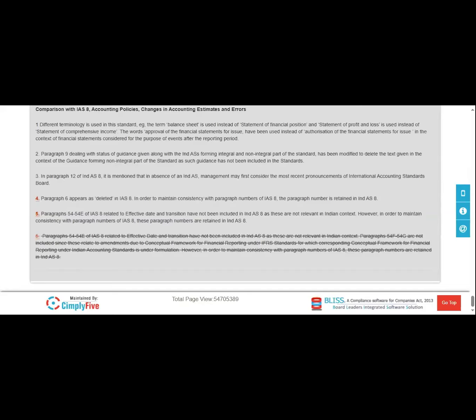That reporting we call the interim financial reporting. So what are the objectives of the Indian accounting standard 34?